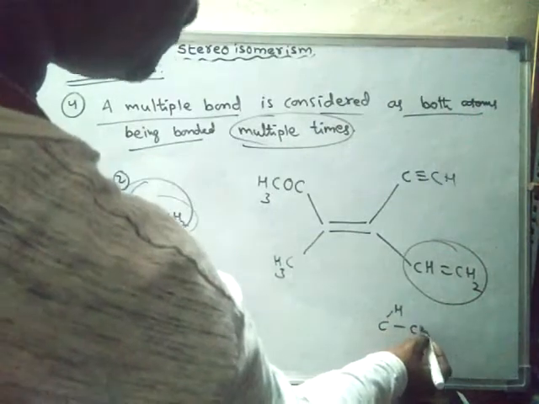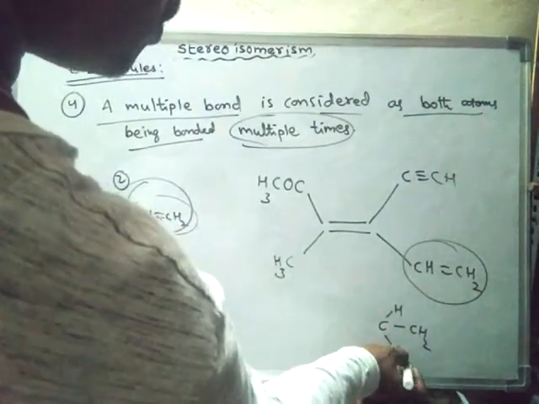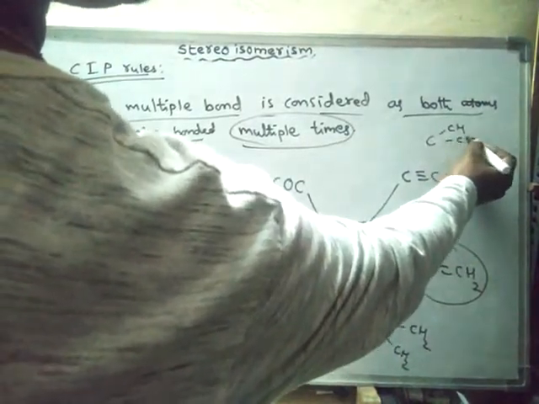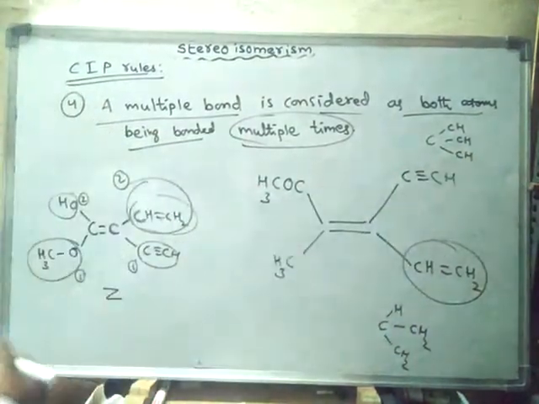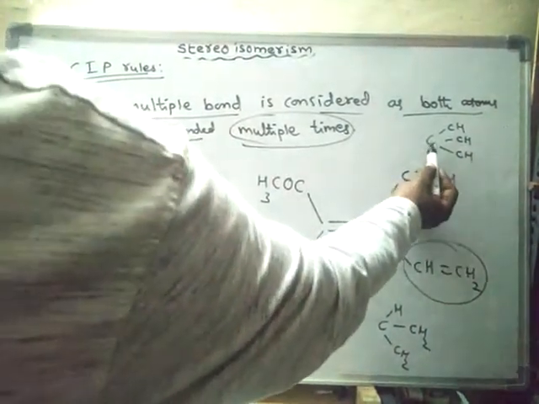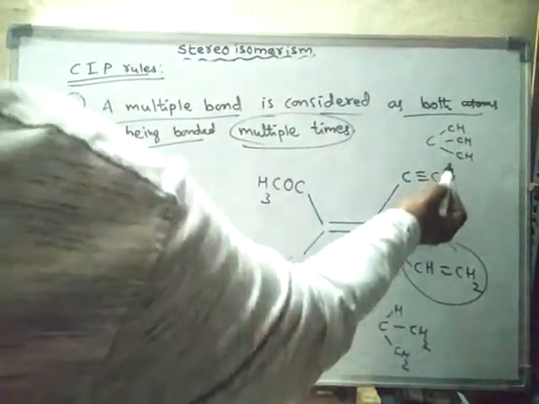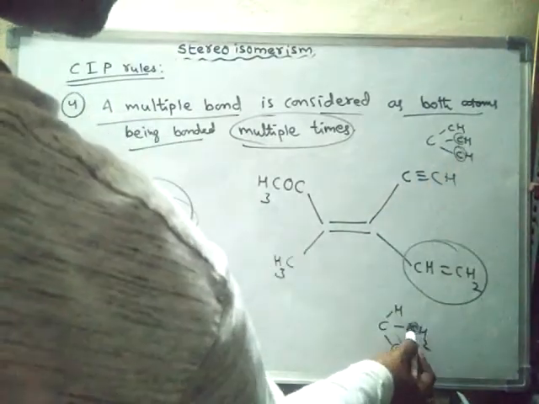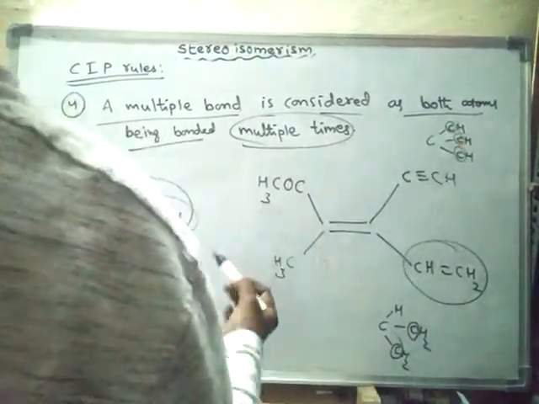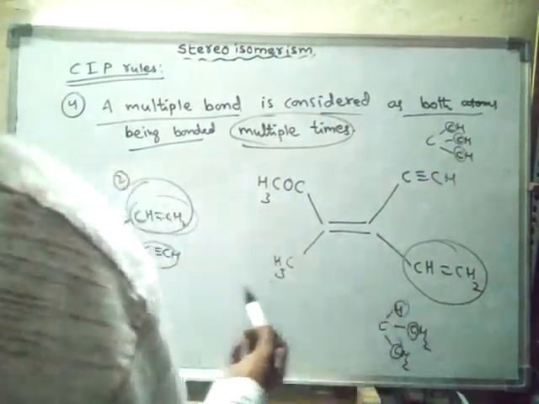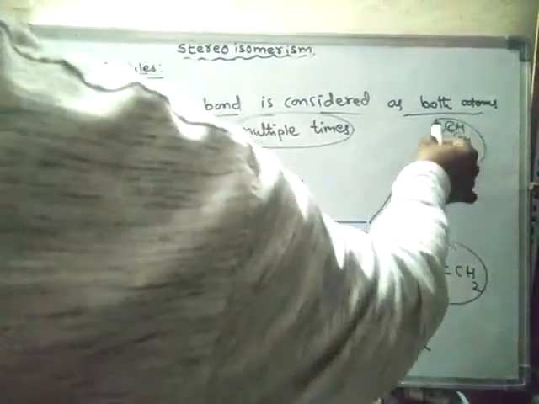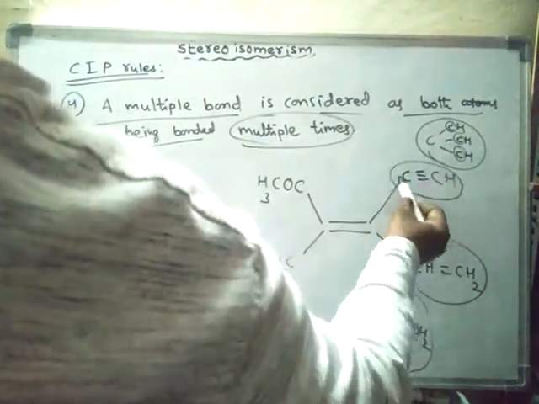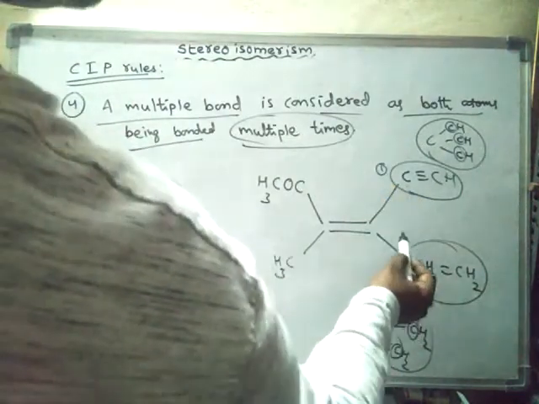One is hydrogen, one is with CH2, another one is with CH2. And this one, so this carbon, one is with CH, another one with CH, another one with CH. So that means this carbon is directly attached to carbon. So this one and this one will have the same atomic number. This one and this one will have the same atomic number. But this one has a higher atomic number than this one. Hence, this group is given more priority than this group. So this group is given ranking 1 and this group is given ranking 2.